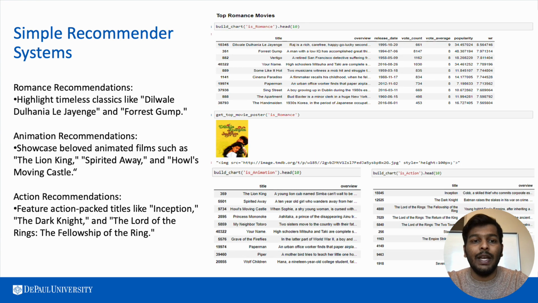Going on to the next one, we have run it for different genres as well. When you run it for genres like romance, you get Dilwale Dulhania Le Jayenge. When you run it for animation, you get Lion King. And when you run it for action, you get Inception. These are the top movies from all over the world, and it doesn't matter which place you stay in, you'll still be getting the same results.